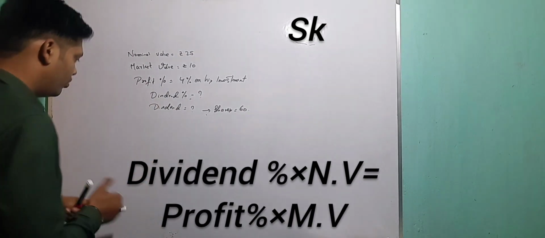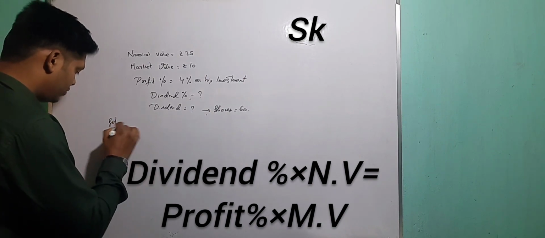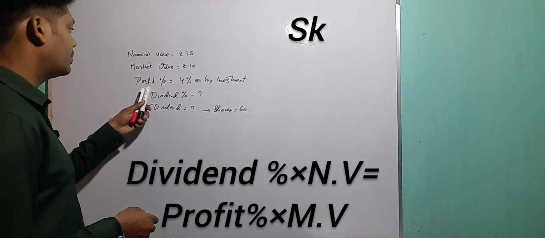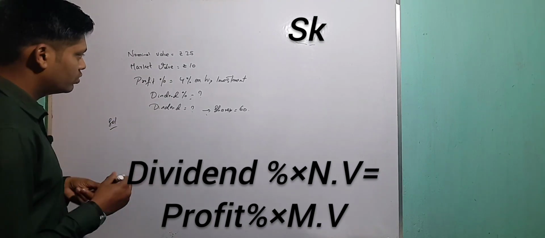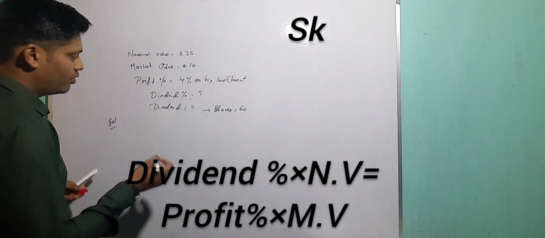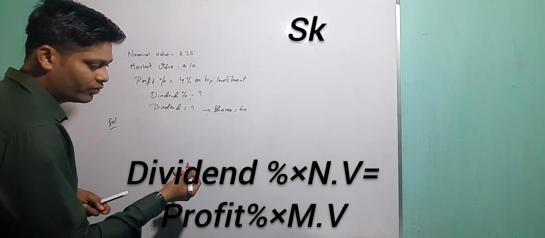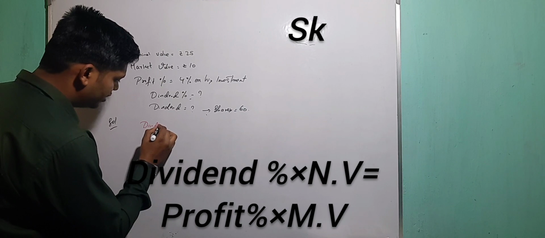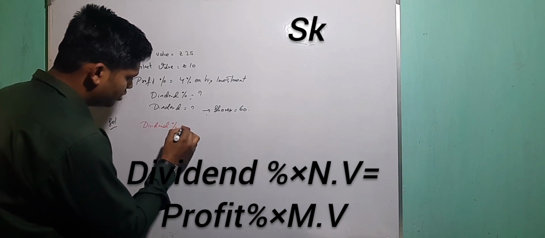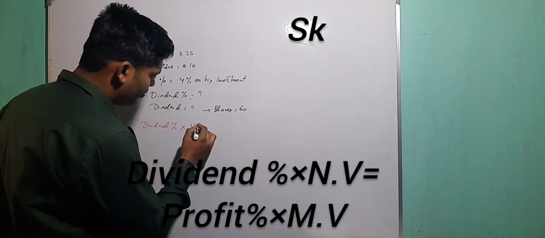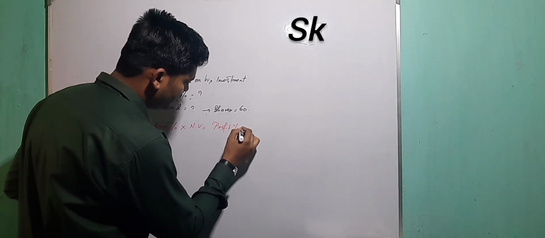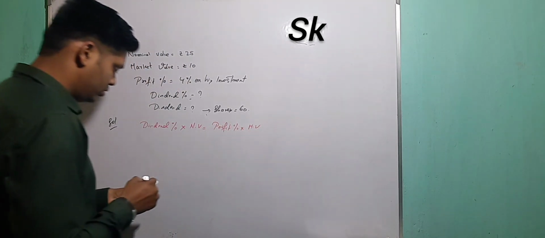Okay, so for that the formula is, first, the dividend percentage. Whenever the profit percentage is there, try to use this formula first. After that we can go for any other formula. The formula will be: dividend percent multiplied by nominal value equals profit percentage multiplied by market value. Okay, this is the formula.